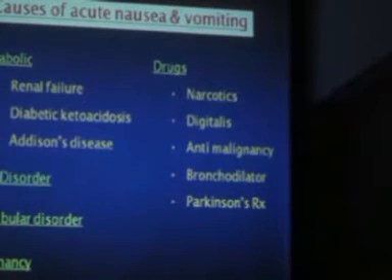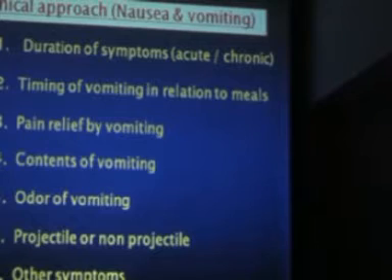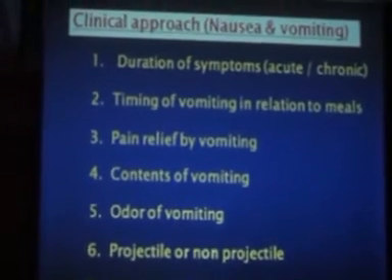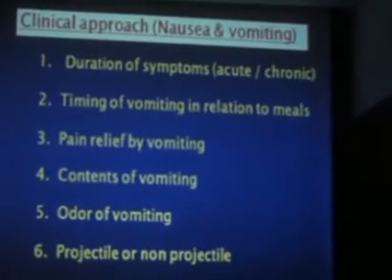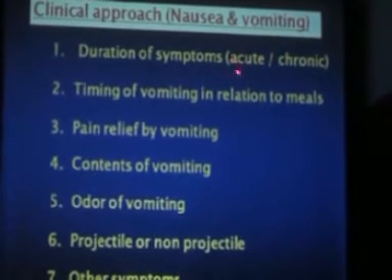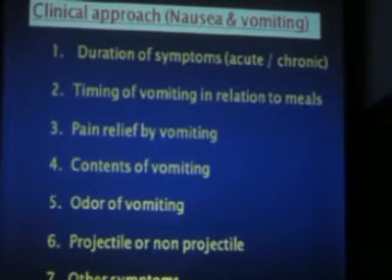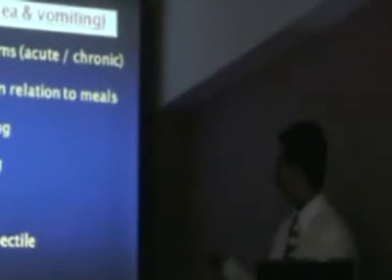For this entire list of causes of vomiting, how do you approach clinical vomiting? I told you few cases, I told you causes of vomiting. Now, clinically when you take history of vomiting, you must find out whether it's acute vomiting or chronic vomiting. Acute vomiting by and large is organic, unless there's a psychosomatic disorder, where there's some news in a family, somebody dying in a family, some acute business loss or personal loss, or some problem in a family, person can have psychogenic vomiting acutely. But by and large, acute is organic and chronic can be functional or organic.